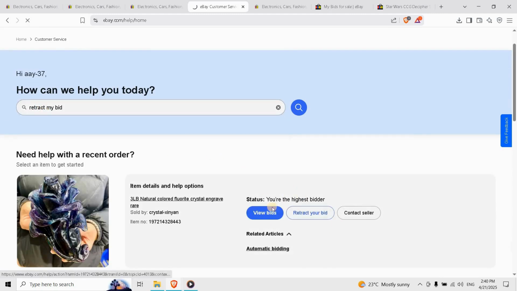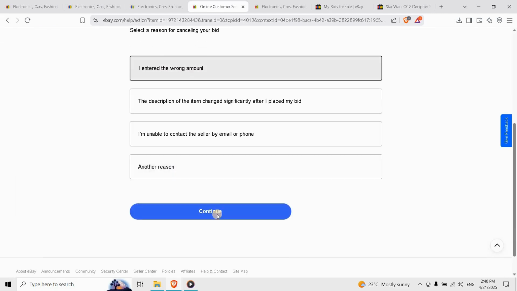Just remember, this feature is limited to avoid misuse, so use it responsibly. Done. Your offer is now